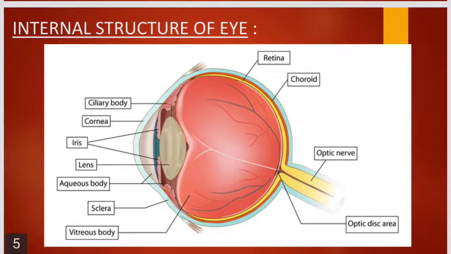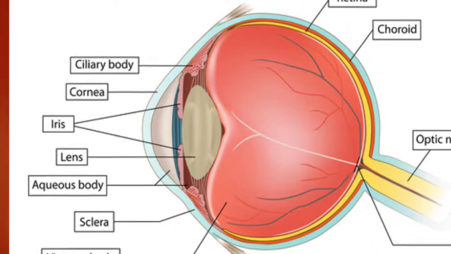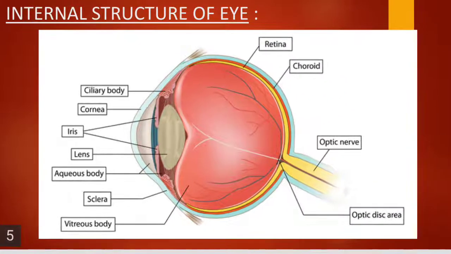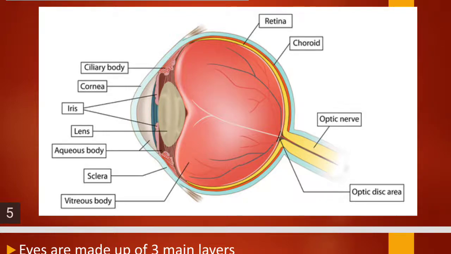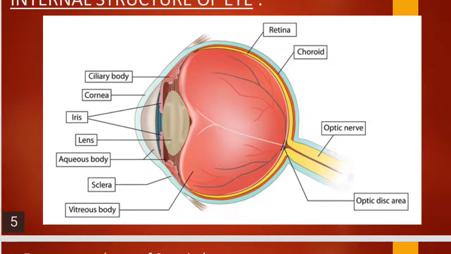The outermost layer, sclera, is a thick, tough, fibrous, non-elastic, and white colored layer. And this sclera bulges and forms the cornea. You observe the sclera? Yes, children? So sclera is the outermost layer, and it is bulging to form the cornea. Where the cornea is there, that place is transparent.